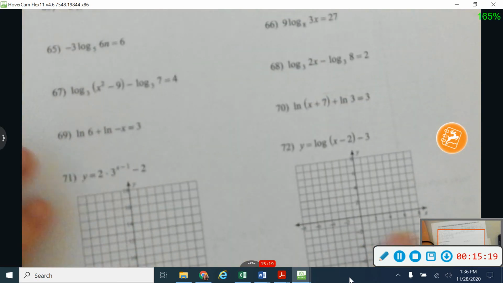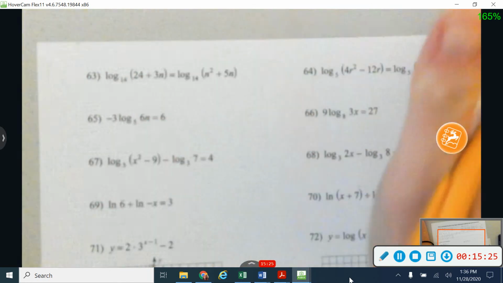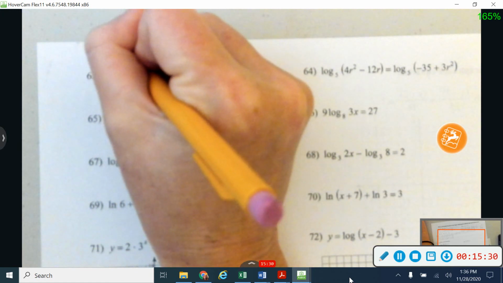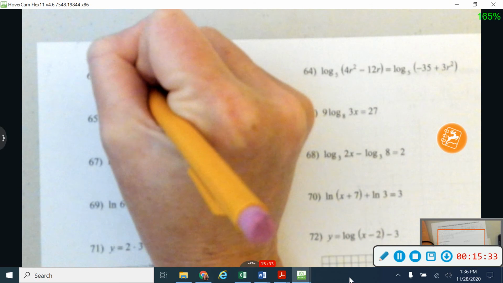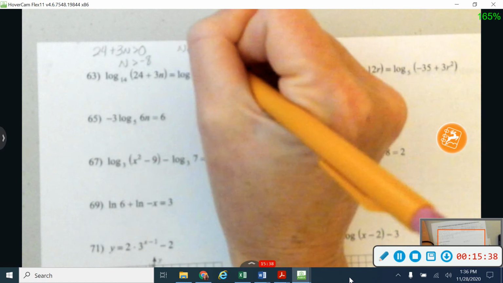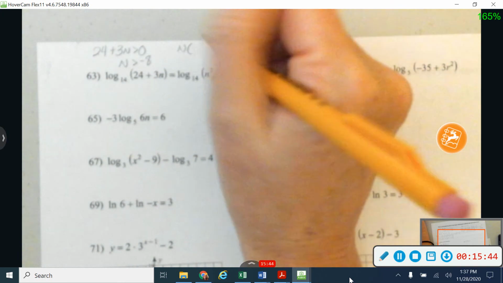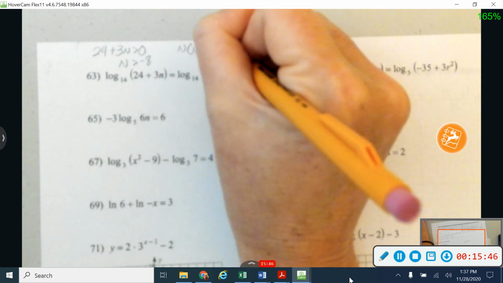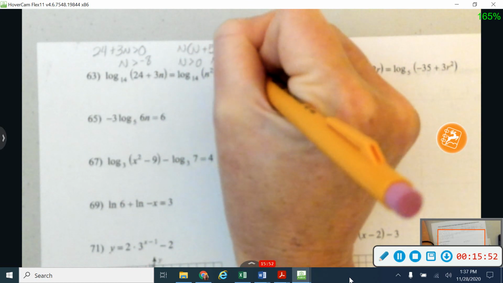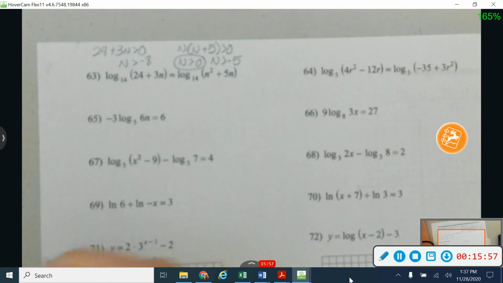Okay, turning over on the back to number 63. I've got a similar situation. I've just got some harder stuff to work with on the inside here. So let's see here. Let's start by saying 24 plus 3n has to be greater than 0. So n needs to be greater than negative 8. And over here, let's go ahead and take out that common factor of n on this one. So n has to be greater than 0, or n has to be greater than negative 5. So I'm going to work with my biggest one and say that my n values have to be greater than 0.